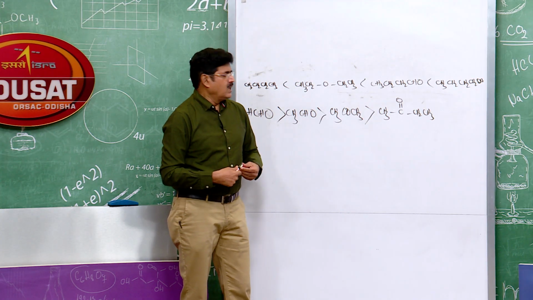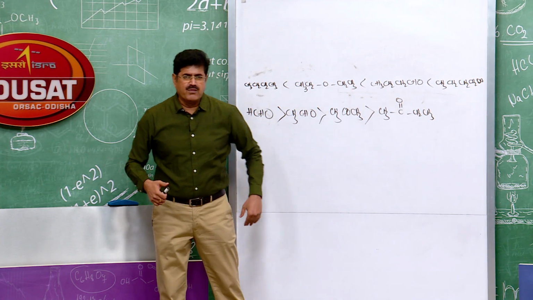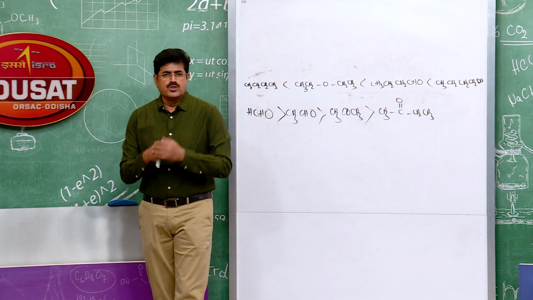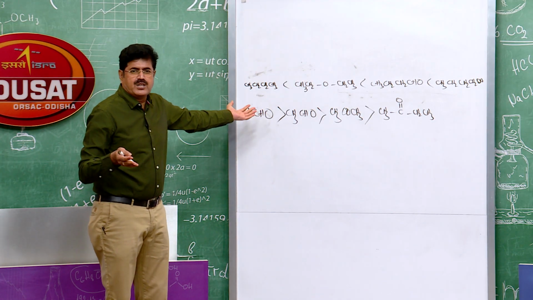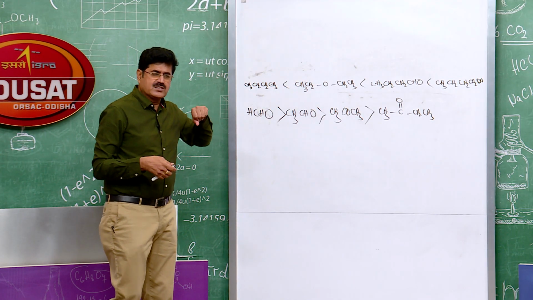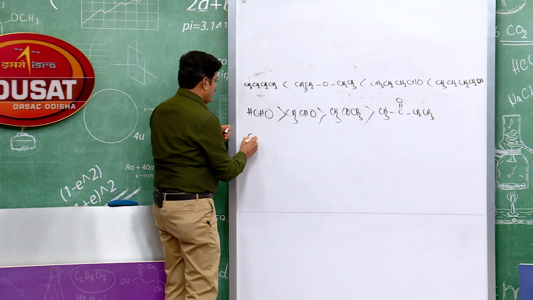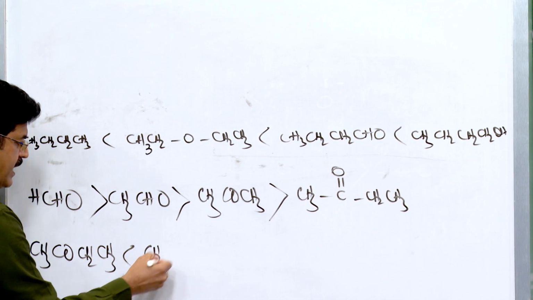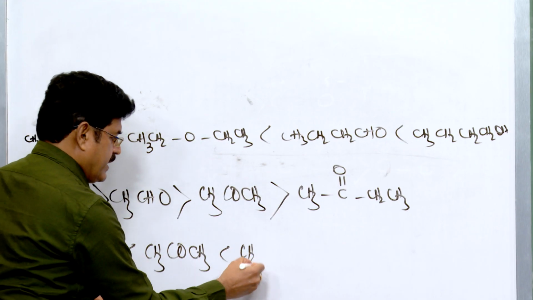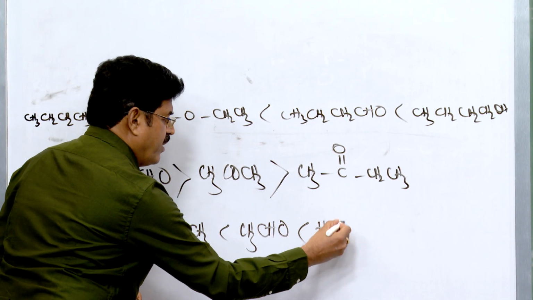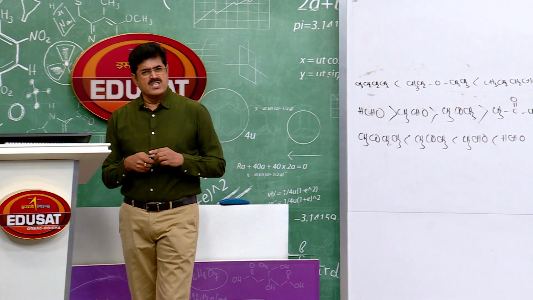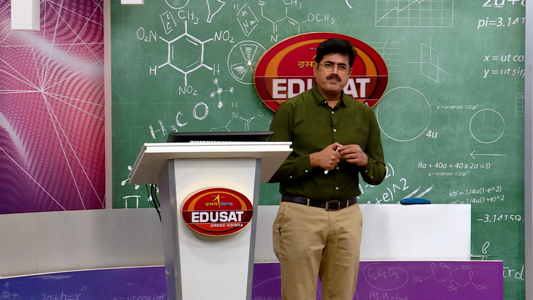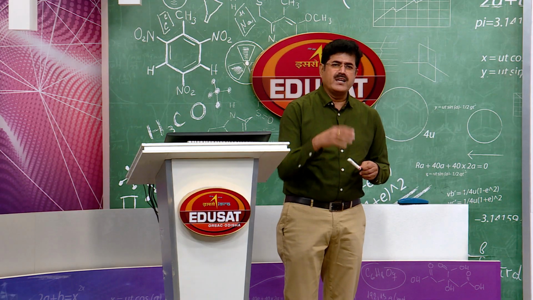Butanone is the least reactive towards nucleophilic addition because of greater steric effect and also greater plus I effect. So this is the decreasing order of reactivity towards nucleophilic addition reactions. If the question asks for increasing order, you can write it like this: butanone lesser than acetone, lesser than acetaldehyde, lesser than formaldehyde. This question can be expected in the CBSE exam, that is, arrange the following compounds in increasing or decreasing order of reactivity towards nucleophile, and you know the answer.